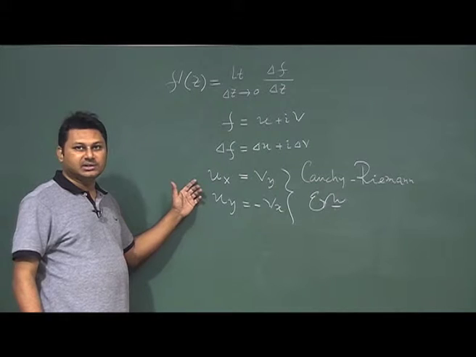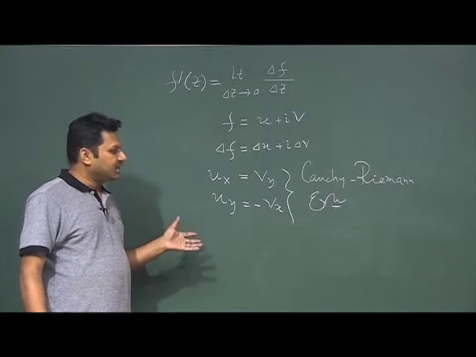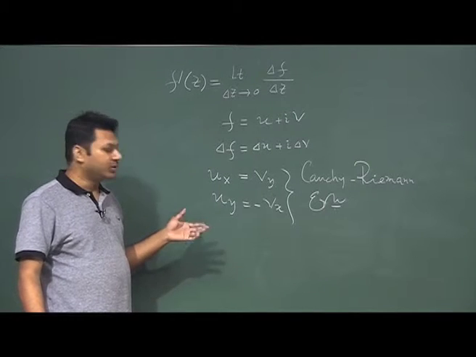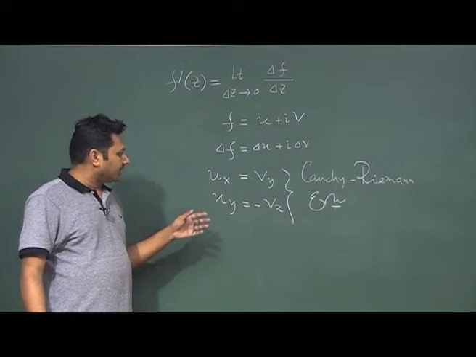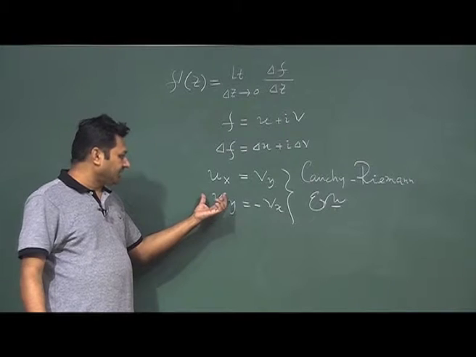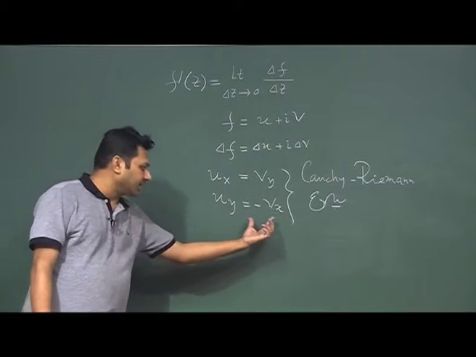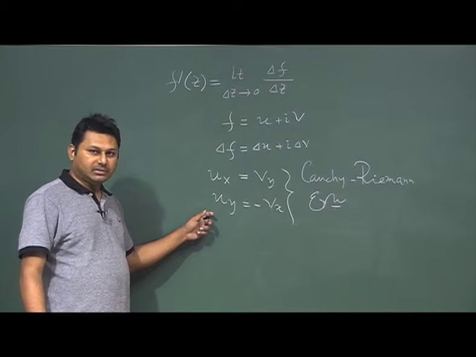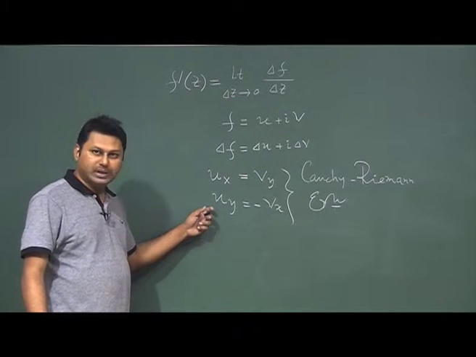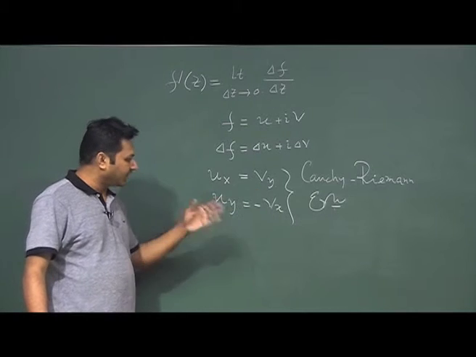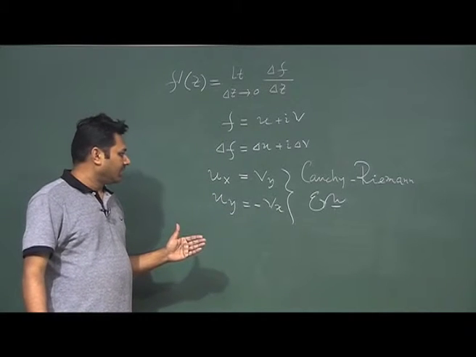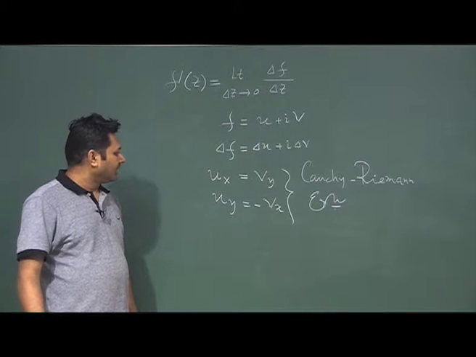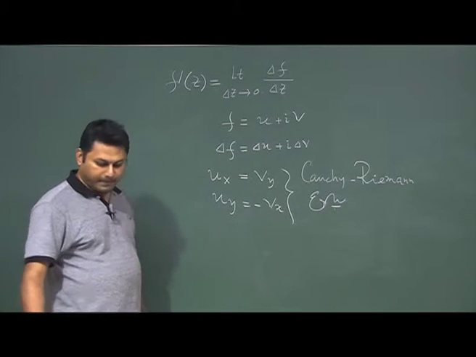The sufficient condition is a very tricky thing to prove, but I can say that the sufficient condition is that these partial derivatives are continuous in a region. Apart from the equations, another condition we should impose is that they are continuous over a region, and then we call this a sufficient condition to have the derivative.